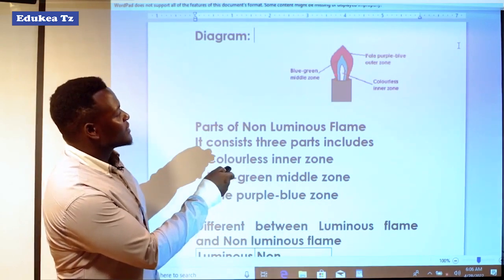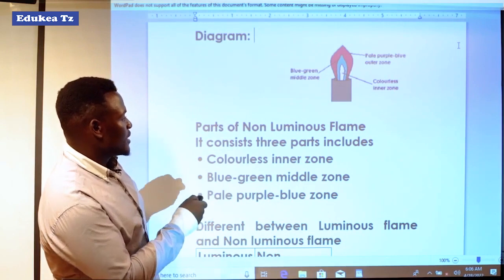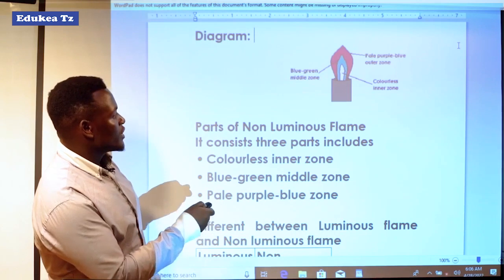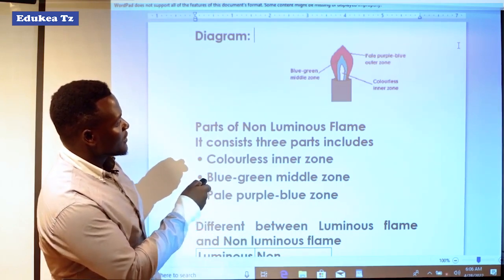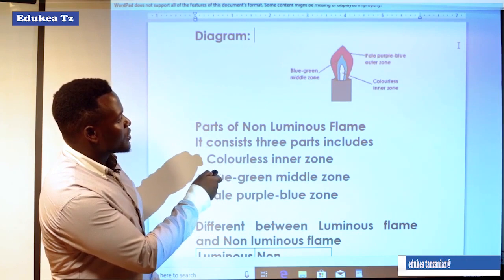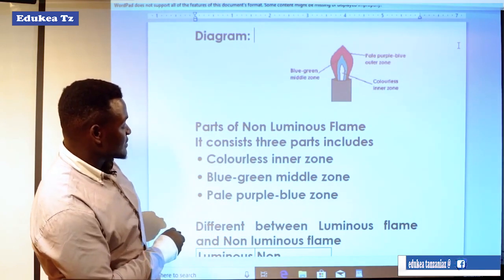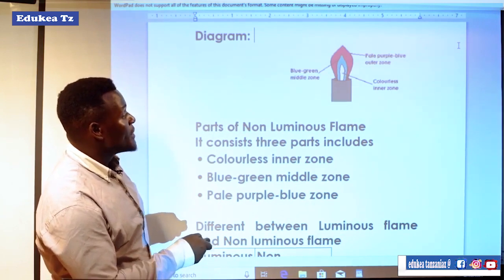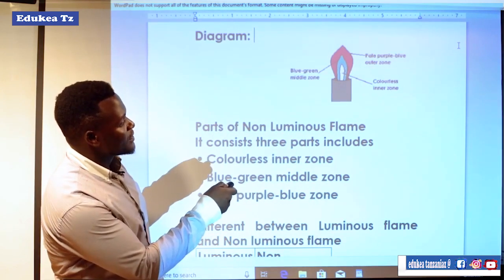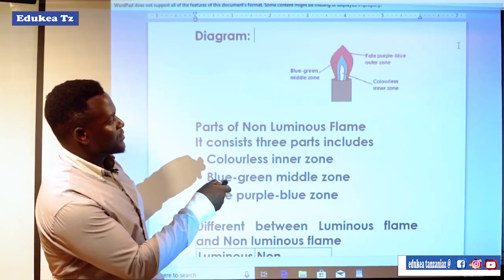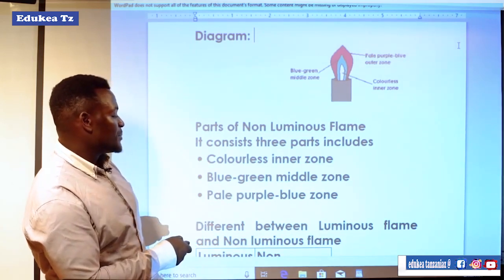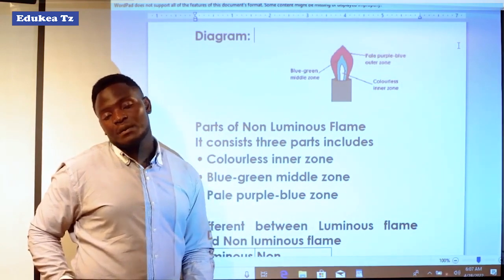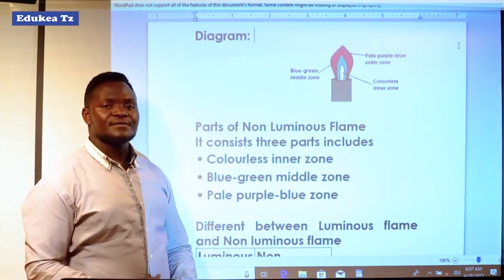Another one is the blue-green middle zone, this one. And the last one is the purple blue zone, that one. These 3 parts come together to form the non-luminous flame.